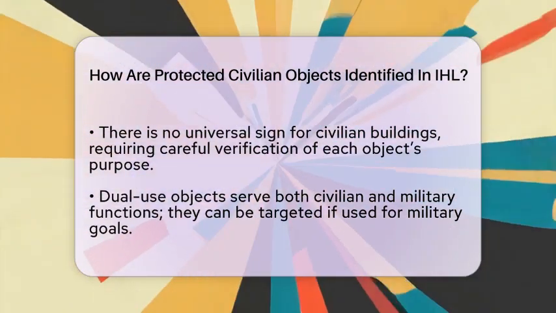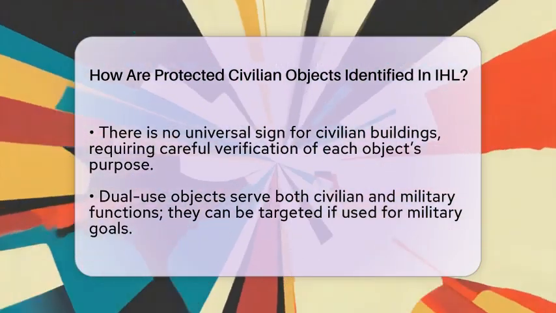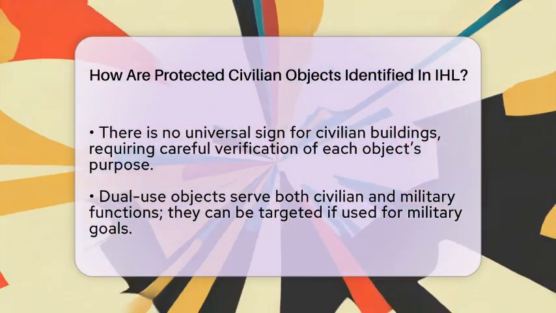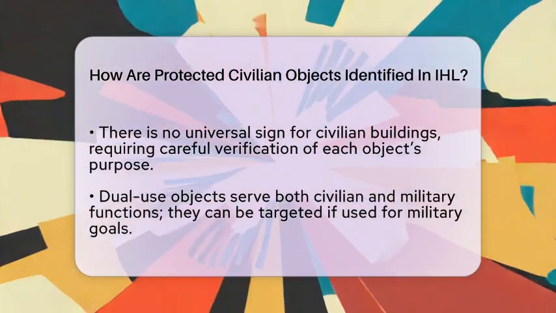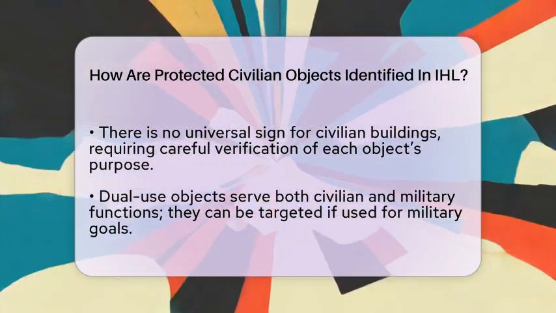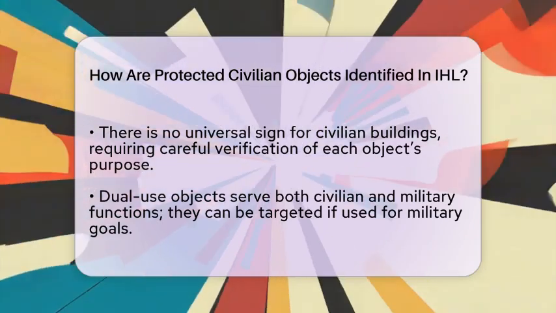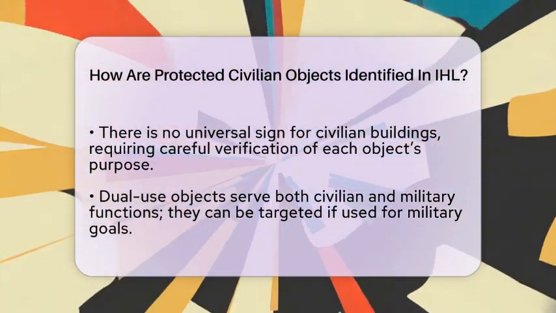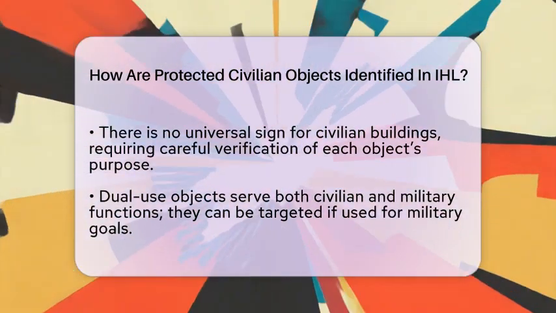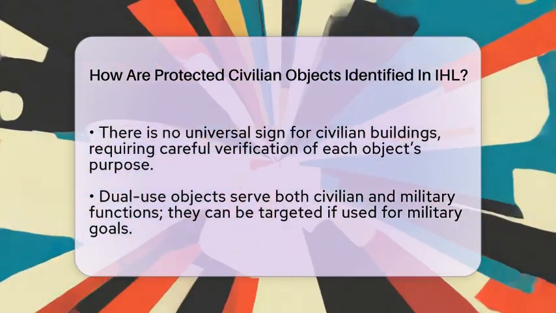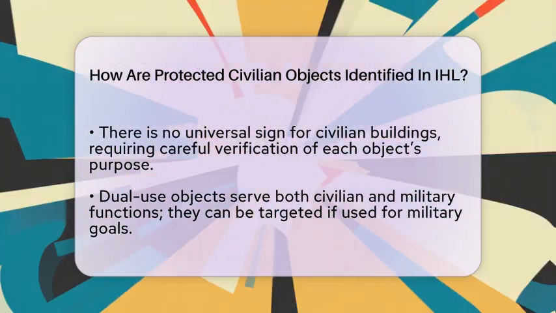When objects serve both civilian and military purposes, the situation gets trickier. These are called dual-use objects. If they are used for military goals and meet the criteria of a military target, they can be targeted. But the law requires careful checks to avoid harming civilians or damaging civilian objects unnecessarily.